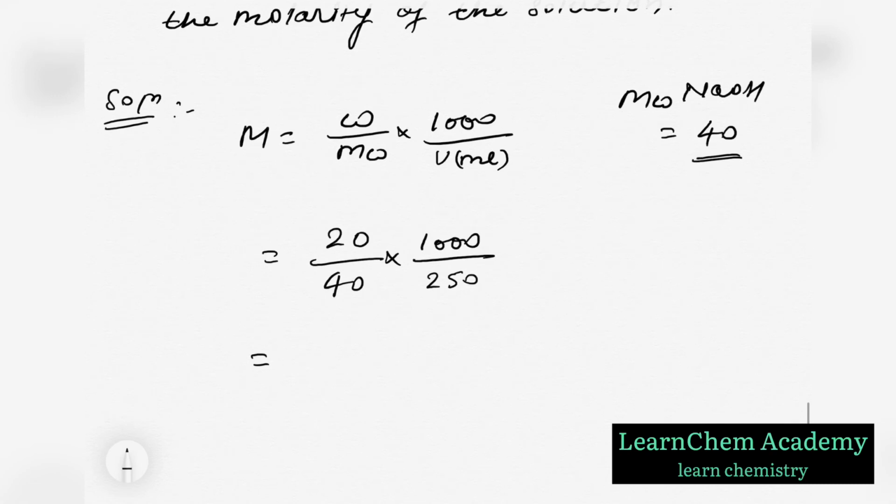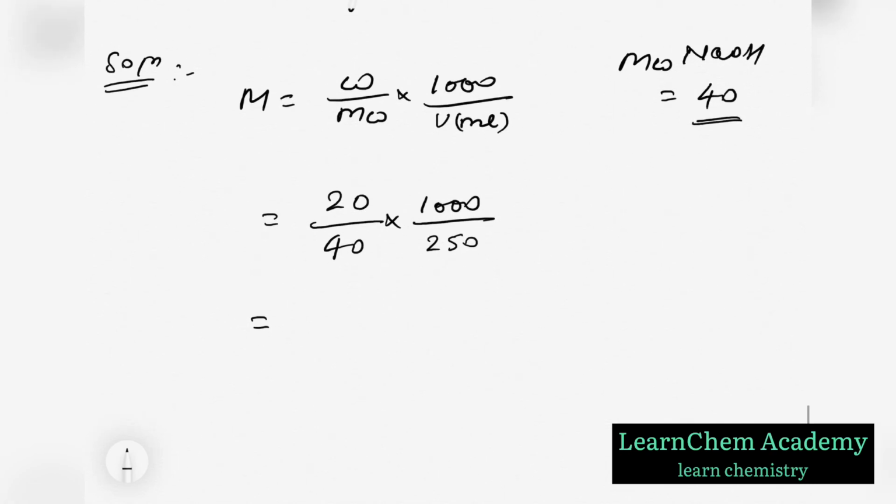So we will get 2 M, or 2 molar, as the molarity of the final solution. Okay, so in this way we can calculate molarity of a solution. Okay, thank you.